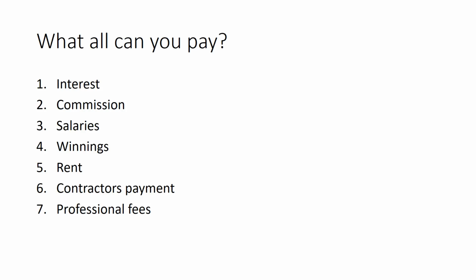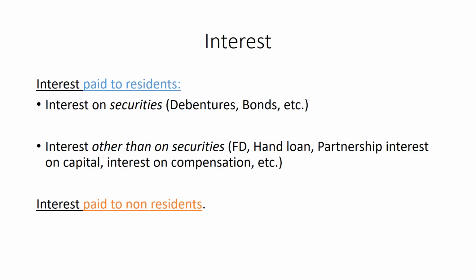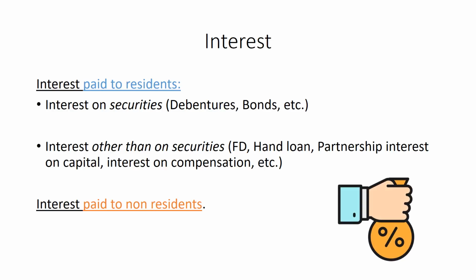As a businessman, Mr. Mukul may pay interest, salary, rent, professional fees, contract work payment, or also commission. He may rarely pay lottery or winnings. When Mr. Mukul pays interest, he may pay it on any loan that he might have taken. But if Mr. Mukul is a company or a partnership firm and not an individual, it may pay interest on securities issued like debentures, or a partnership firm may pay interest on partnership capital.